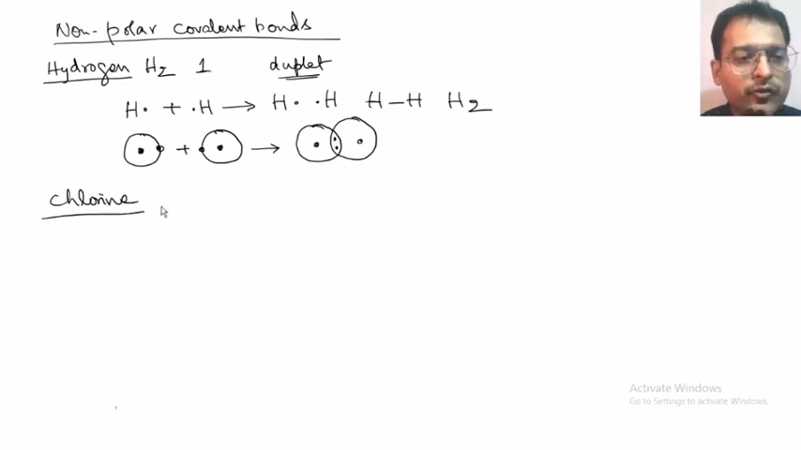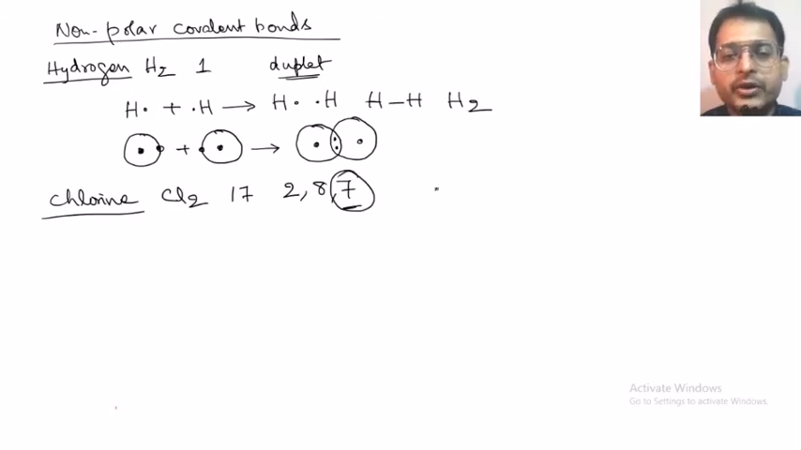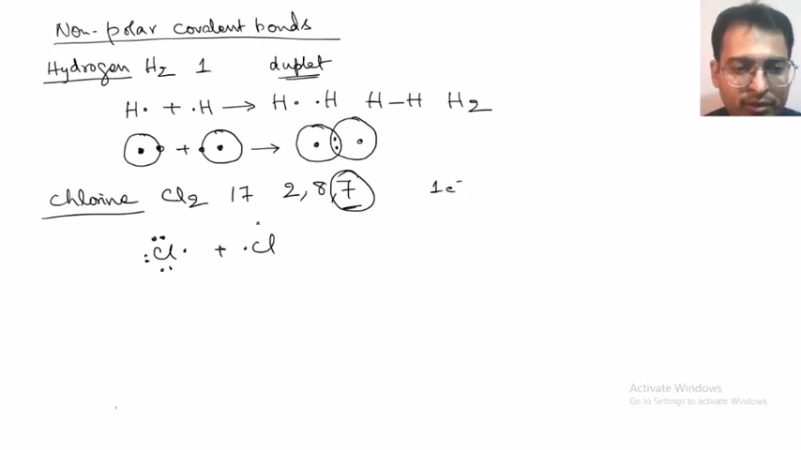Chlorine. For the chlorine molecule, Cl2, the atomic number is 17. The electronic configuration will be 2, 8, 7. In order to reach the octet configuration, how many electrons does it need? It needs one more electron to get the octet configuration. So let us draw the Lewis structure. We will be showing the 7 electrons on top of this. 6 plus 1, 7.